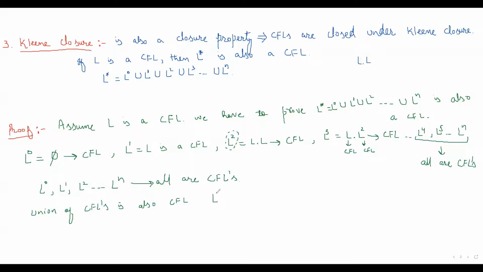What will be the union of these? L0 union L1 union L2 and so on union Ln. This is also a context-free language, because union of context-free languages is a context-free language. And we know this union is L star. So L star is also a context-free language.